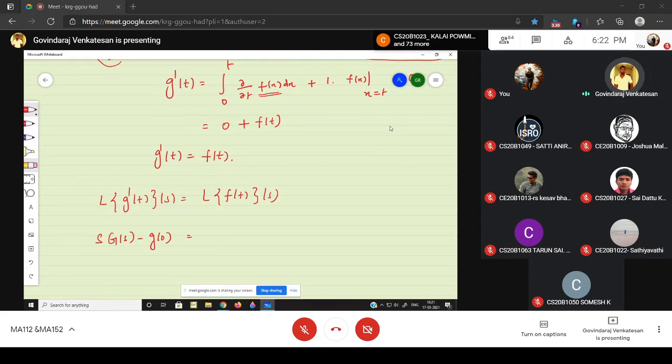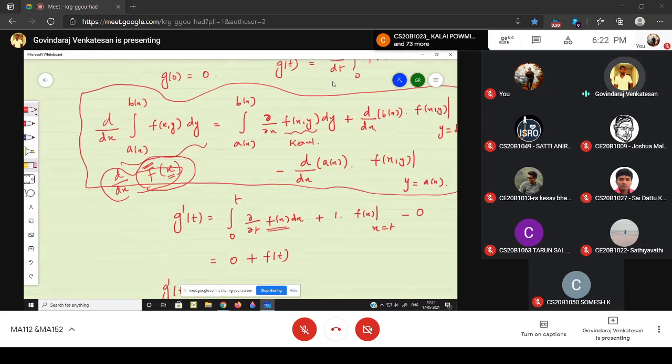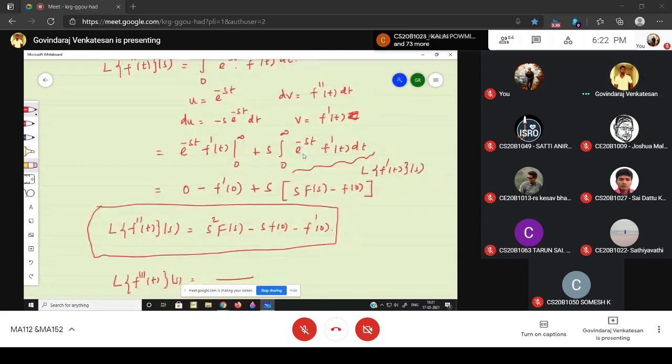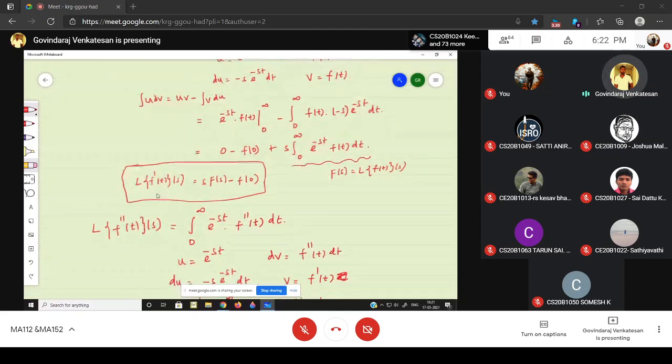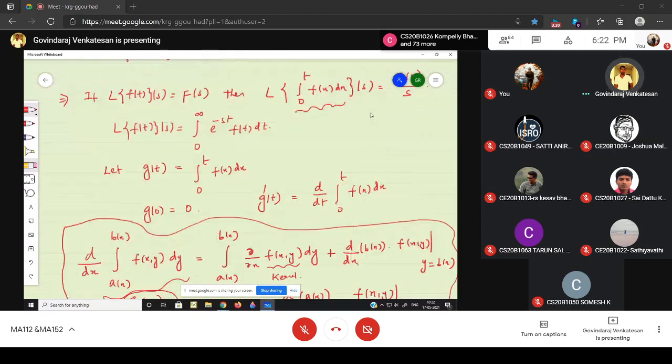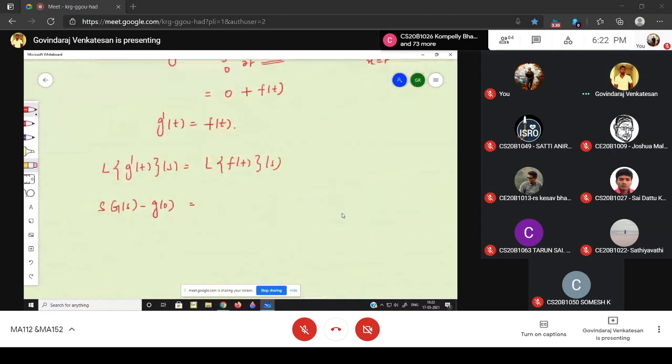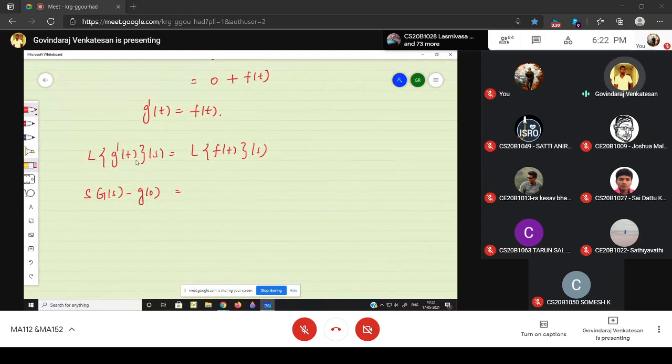Just now I proved the Laplace transform of the first derivative: the Laplace transform of f dash of t is s into capital F of s minus f of 0. By using that formula, the Laplace of g dash of t is s into capital G of s minus g of 0. The right hand side is capital F of s.